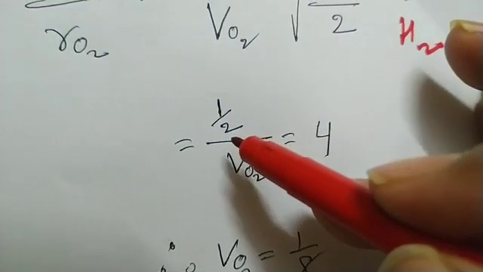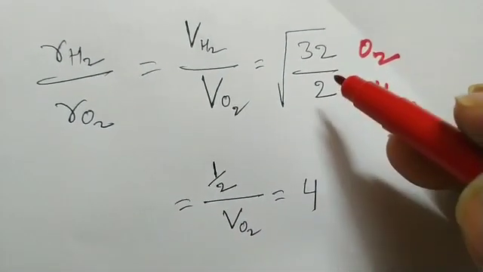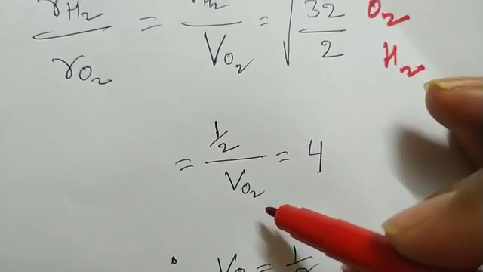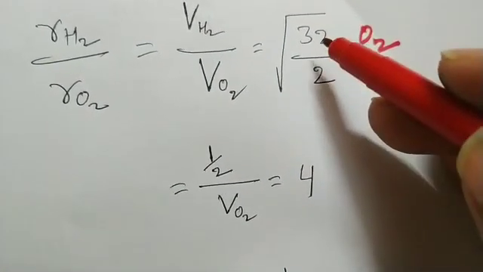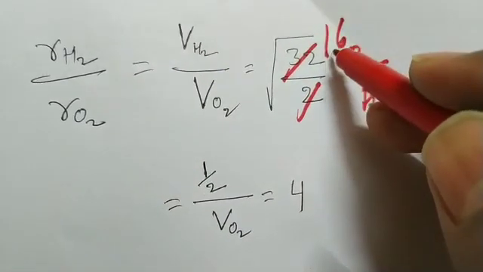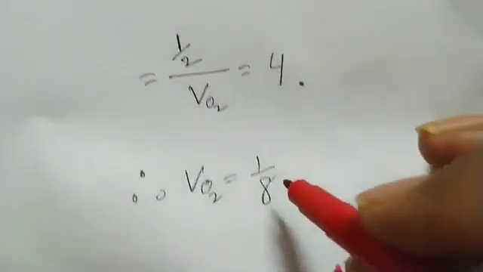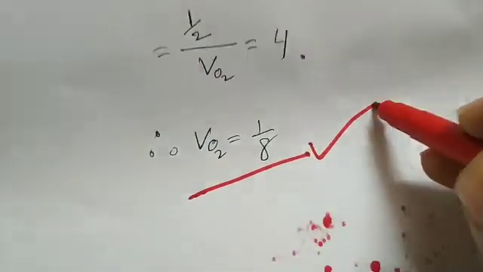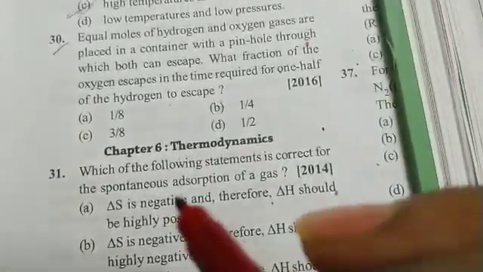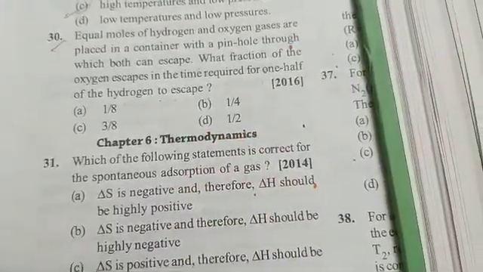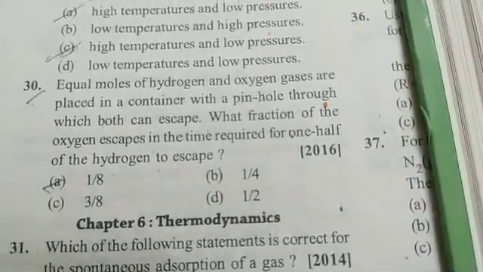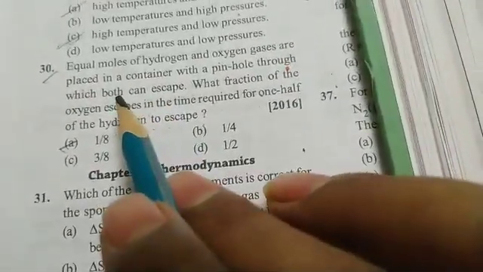Then if you substitute those values, VH2 equals 1 by 2, then VO2 we are calculating, that equals under root of 32 by 2, that means 16. So under root of 16 means 4, therefore VO2 equals 1 by 8. See here 1 by 8 is the answer, so A is the answer. One by 8. Is it clear?